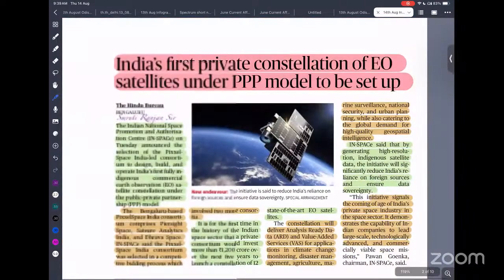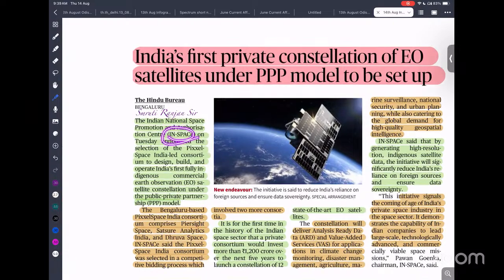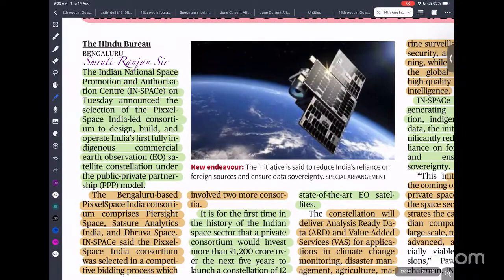Recently, multiple questions can be asked in your prelims, like what is IN-SPACe, what are the objectives of IN-SPACe, and when was IN-SPACe established. This kind of question is first about IN-SPACe. Second, they can ask about the private consortium name that participated in the Earth observation satellite, that is Pixxel. You need to know about Pixxel Space.